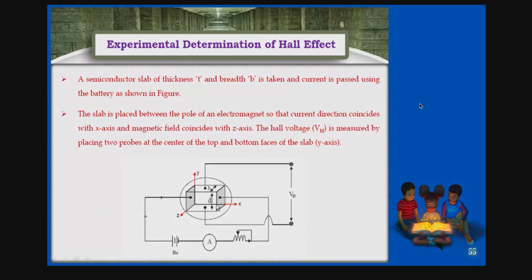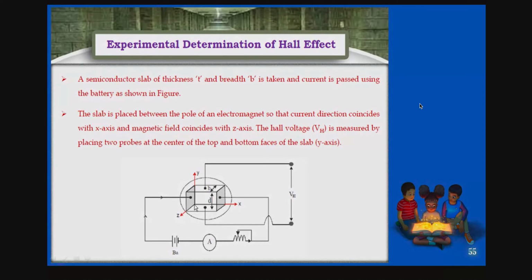A current is passing through from the battery as shown in the figure. You can see this is a rectangular semiconductor slab, and you can have the three directions: the x direction, y direction, and z direction, where b is the breadth of the semiconductor slab and t is the thickness, right? The slab is placed between the poles of an electromagnet, so that the current is along the x-axis and the magnetic field is along the z-axis.